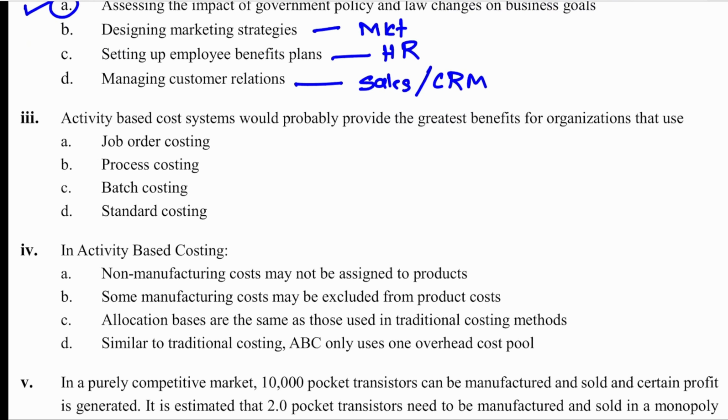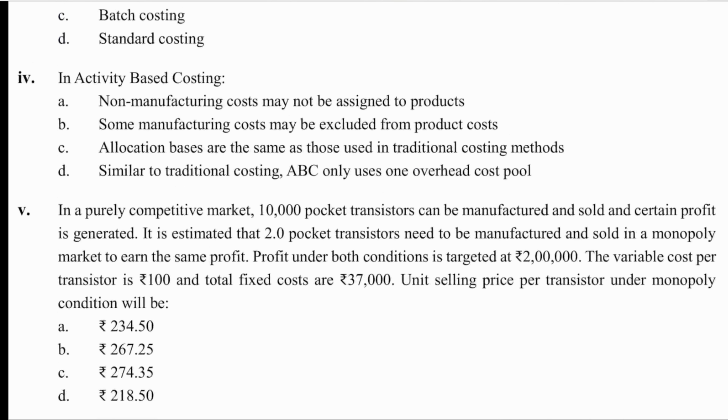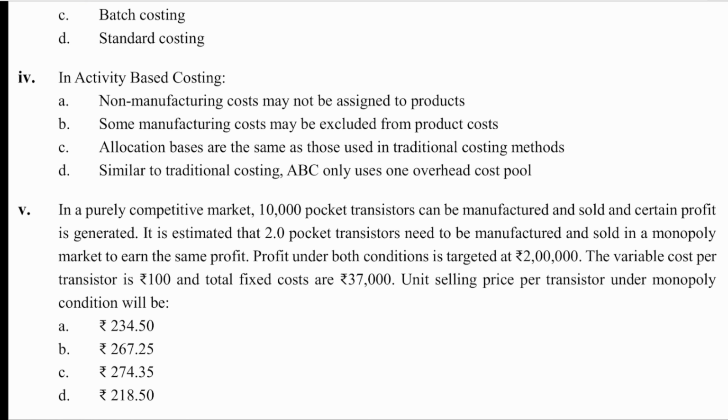Third one. Activity based cost system would probably provide greatest benefit for the organization that use job order costing repeated. In activity based costing, A, non-manufacturing cost may not be assigned to product. B, some manufacturing cost may be excluded from product. C, allocation bases are same as those used in traditional costing method. D, similar to traditional costing, ABC only uses one overhead cost pool. D is confusing, but it is the wrong answer because it uses only one overhead cost pool.